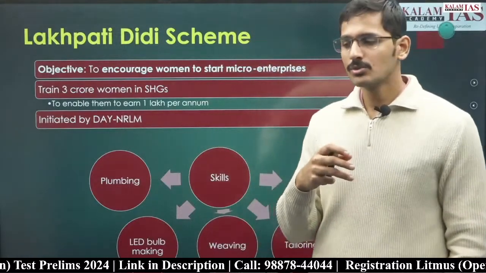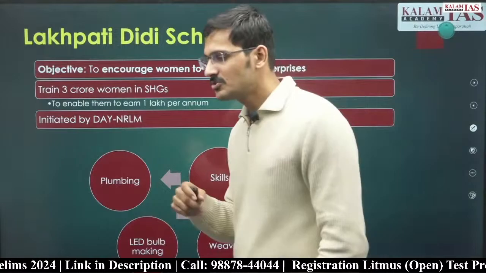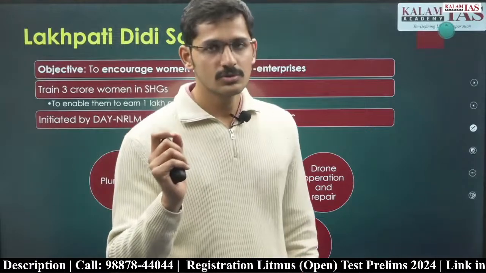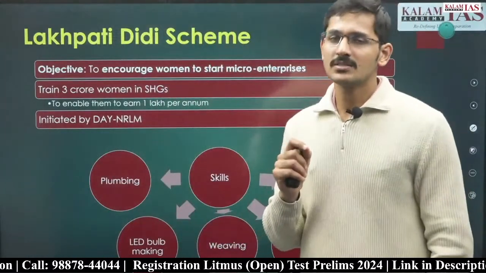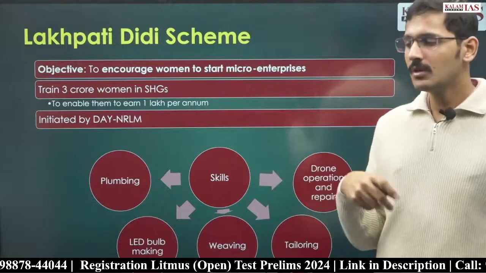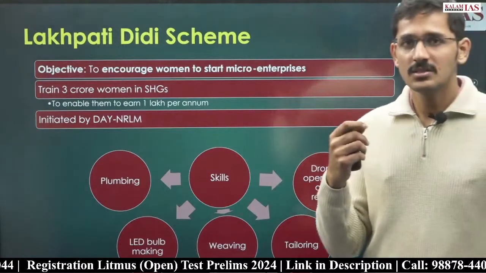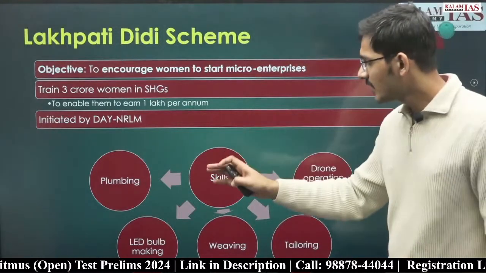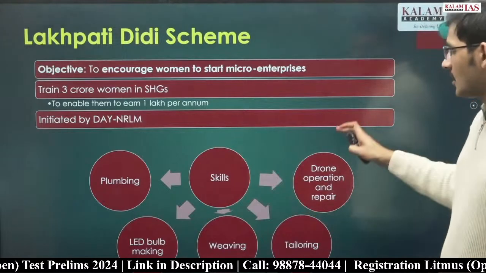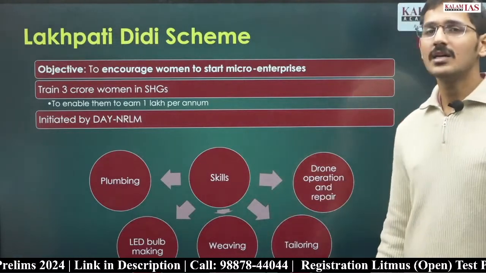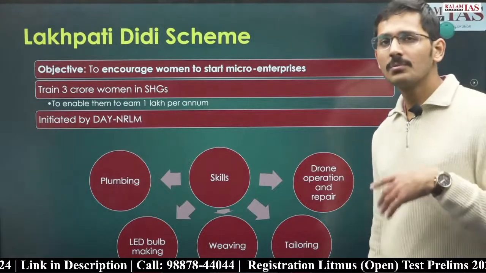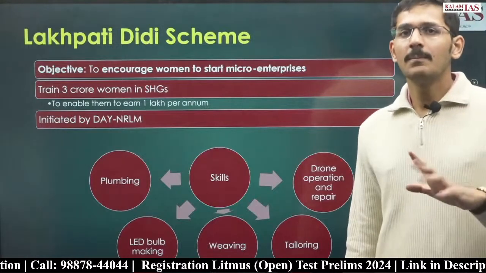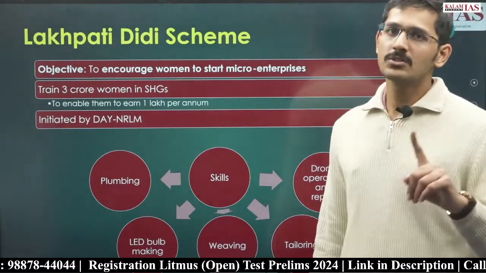So द गवर्नमेंट ऑफ इंडिया थ्रू BRLPS एंड अदर लाइवलीहुड प्रमोशन स्कीम्स, जीविका हो गया, राजीविका हो गया, इनके थ्रू they will make SHGs of the women, self-help groups, and these self-help groups will be used to give various skills to the women, and the skills will include several skills like plumbing, LED bulb making, weaving, tailoring, ड्रोन ऑपरेशन एंड रिपेयर की भी स्किल्स women को दी जाएगी. तो बहुत सारी स्किल्स है जो गवर्नमेंट देगी इन women को, एंड द फाइनल ऑब्जेक्टिव इज टू इंश्योर कि these women become capable to earn 1 lakh rupees per annum.